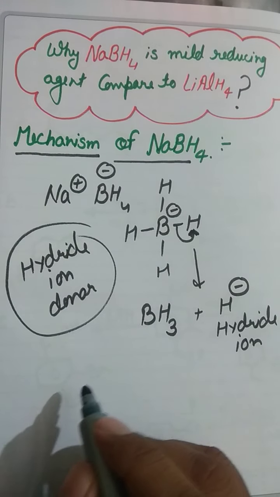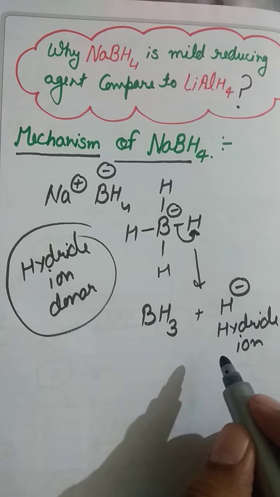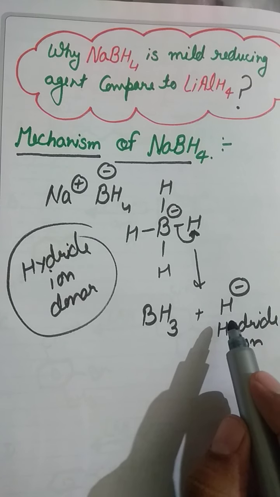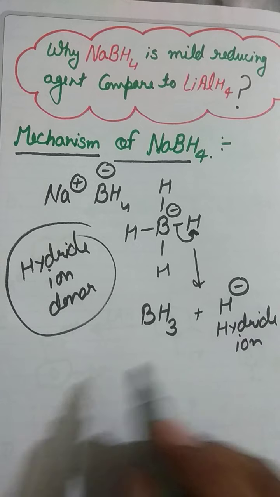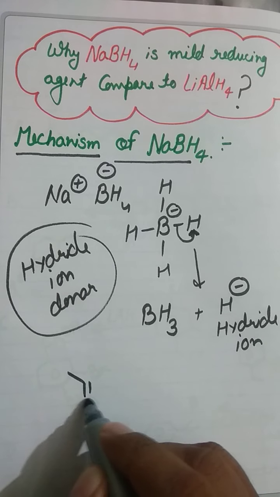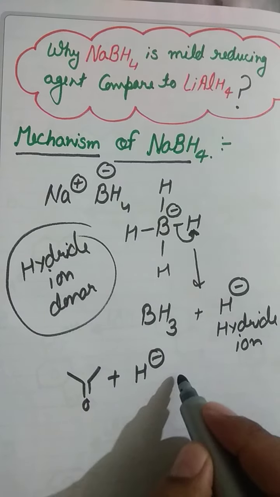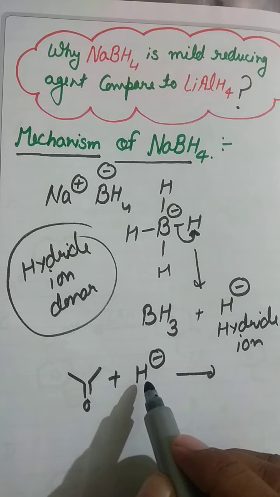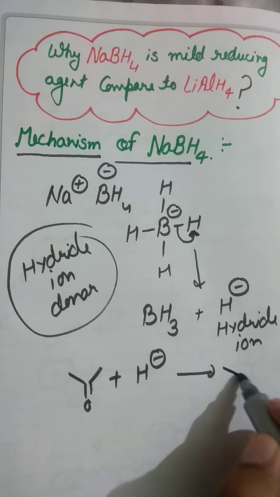Suppose any carbonyl compound, like an aldehyde or ketone, reacts with NaBH4, then it donates its hydride ion to that aldehyde or ketone and reduces it. If that is our ketone, NaBH4 will donate its hydride ion to that ketone and the ketone will be reduced.